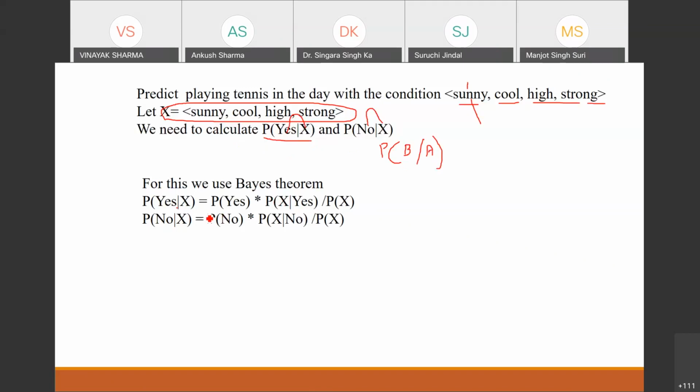So let's use the Bayesian theorem directly for this conditional probability. So we can write probability of yes when X has happened. We can write probability of yes into probability of X with respect to yes divided by probability of X. Similarly, for the no, you can use this expression. Is this one okay?